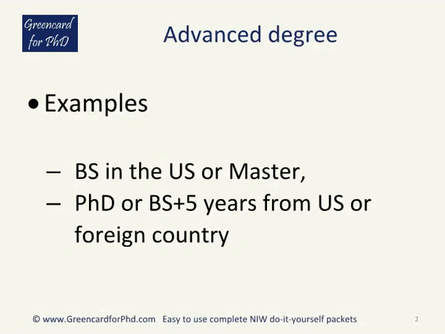Some examples of advanced degrees are a bachelor's or master's degree in the U.S. with significant experience, PhD, or BS plus 5 years from a foreign country. To meet this criteria, you would provide documentation, such as an official academic record showing that you have an advanced degree from a U.S. organization or a foreign equivalent degree, or an official academic record showing that you have a U.S. baccalaureate degree or a foreign equivalent degree, and letters from current or former employers showing that you have at least 5 years of progressive post-baccalaureate work experience in the specialty.